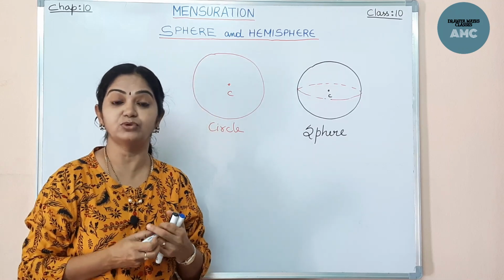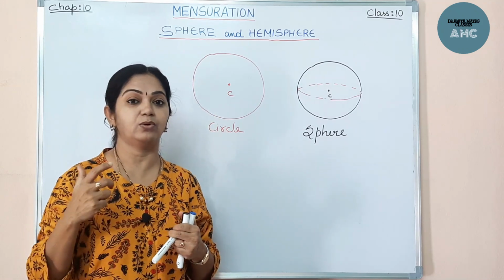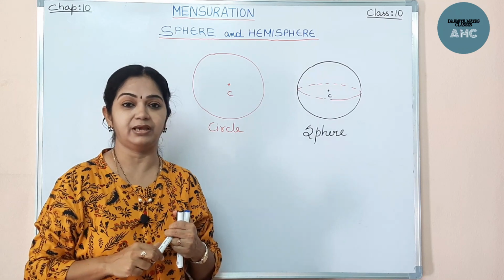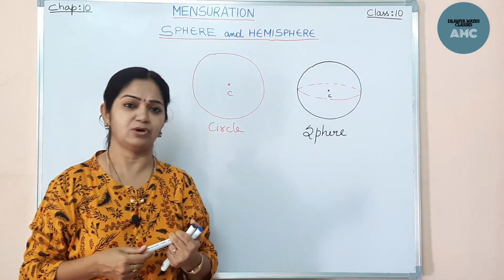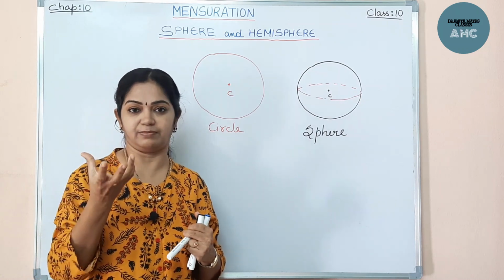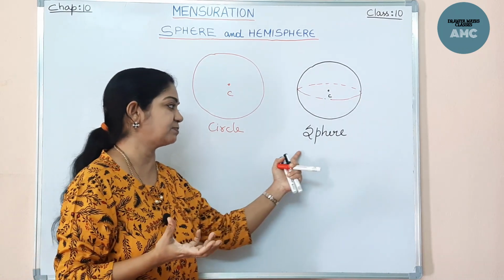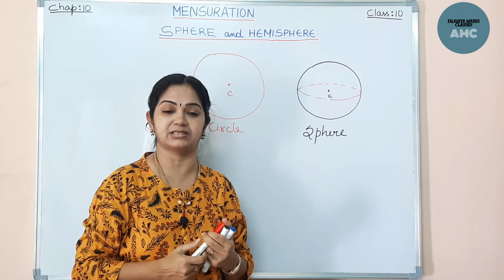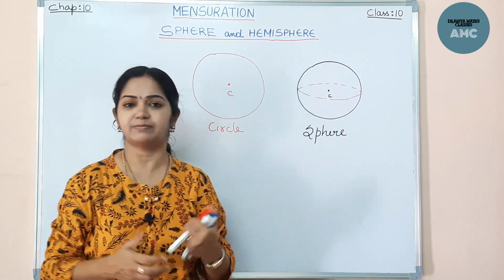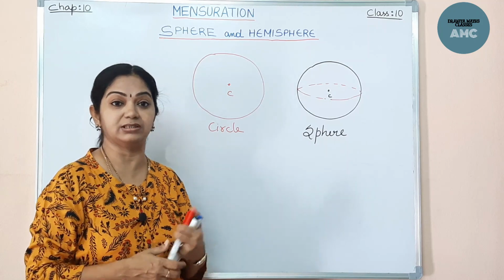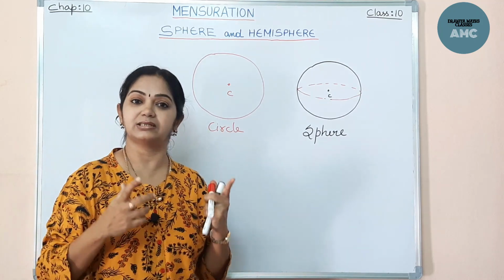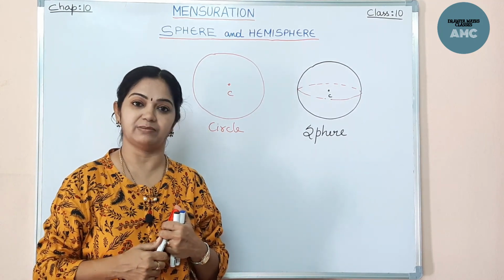Like all the fruits which are round in shape and all the vegetables which are round in shape, and also the planets of the solar system, all are round in shape. They are all examples of sphere. They are the spherical objects, right? And one more example, the earth is a planet. Earth is spherical in shape. We don't call earth circular in shape, isn't it? Earth is spherical in shape, right?